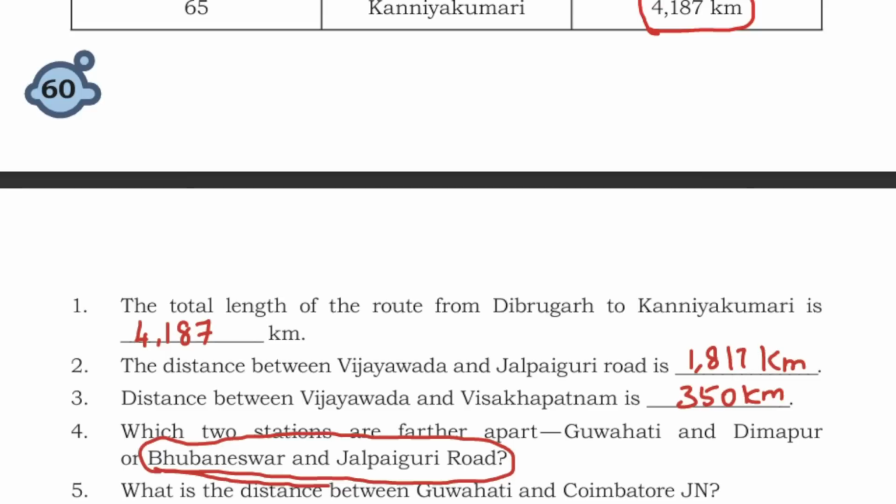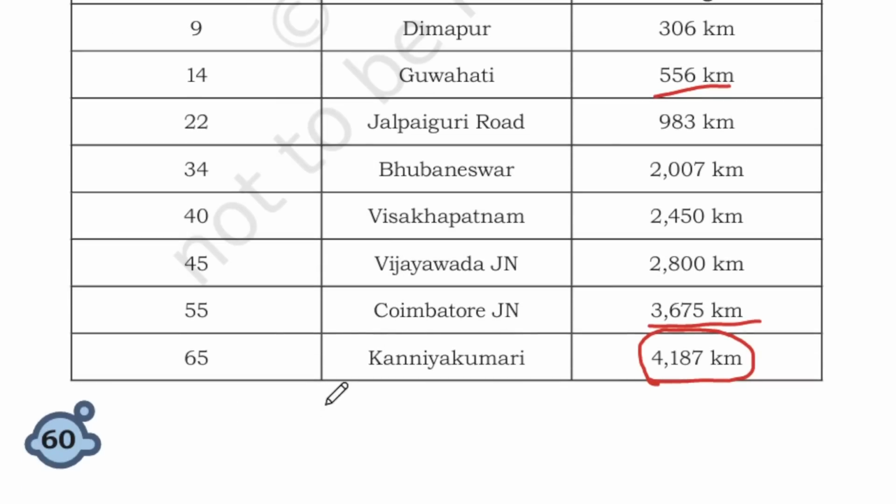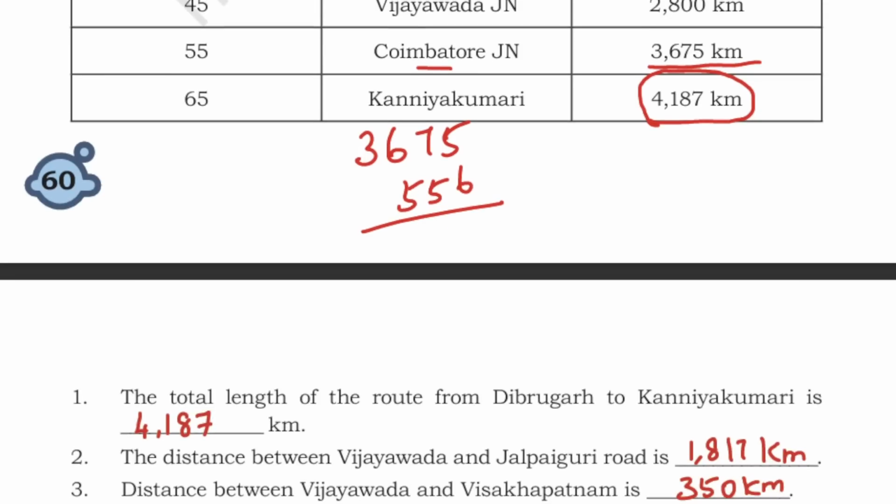So next we will subtract and write the answer. Here itself we will do. We have Coimbatore which is 3675 kilometers and we have Guwahati which is 556 kilometers. So these two only they asked, Guwahati and Coimbatore.